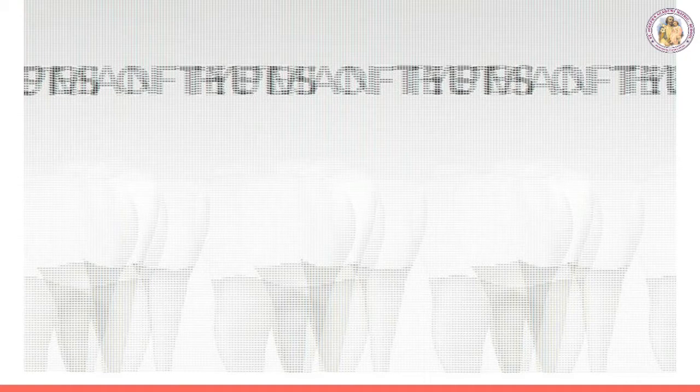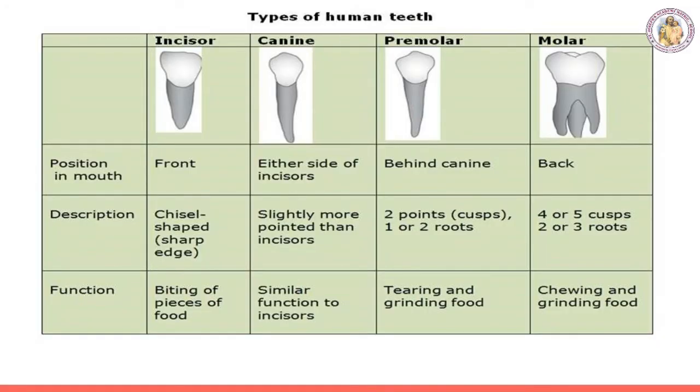Each tooth has a root fitted in the gum. The permanent teeth are of 4 types, heterodont. So we have incisors, canines, premolars, and molars. Types of human teeth: incisors, 8 in number, for cutting and biting. Canines, only 4, for tearing and piercing. Molars are 12, used for crushing, grinding and mastication. Premolars, 8 in number, for crushing and grinding.